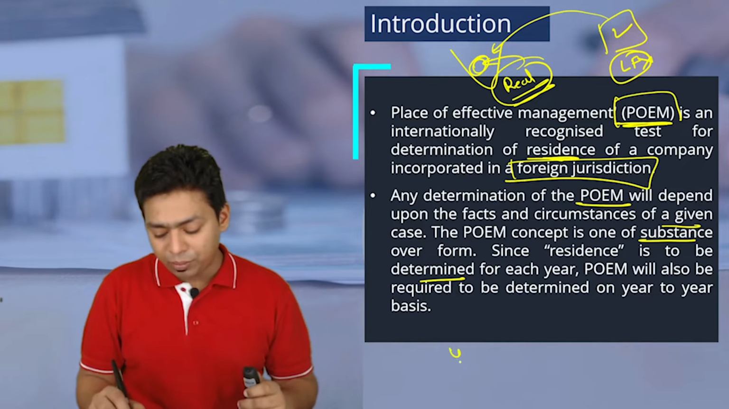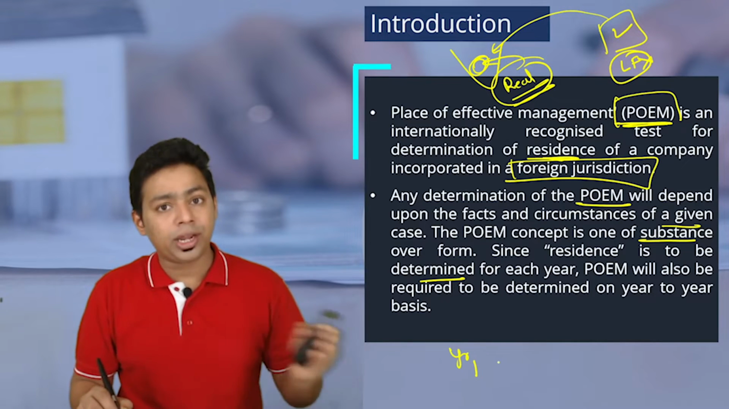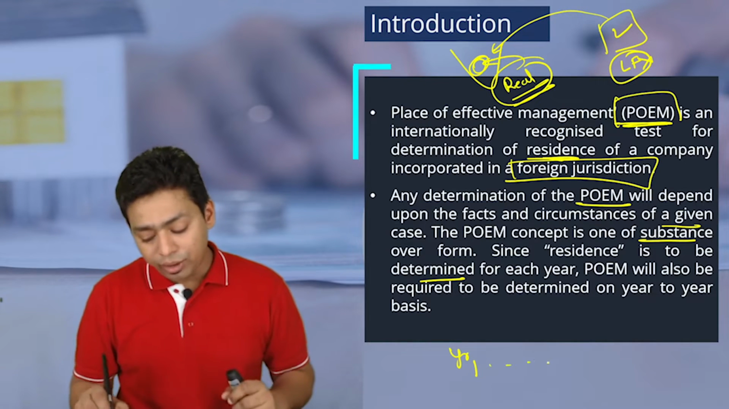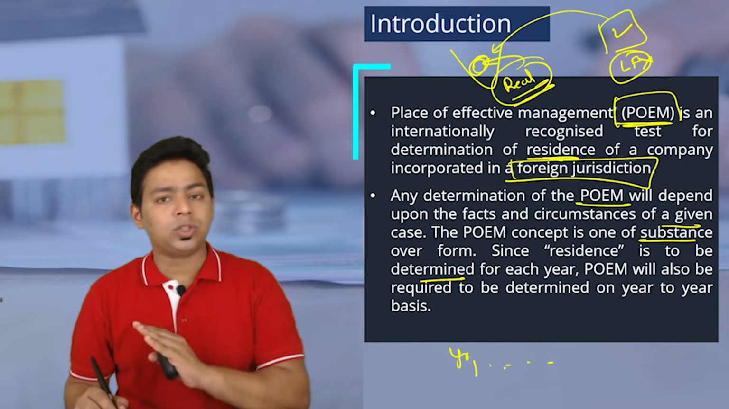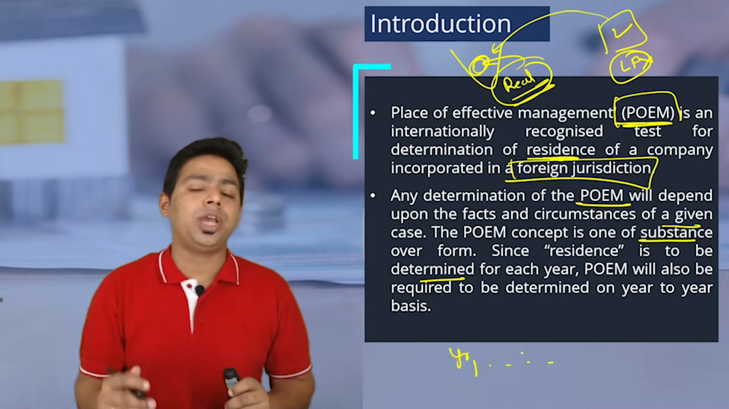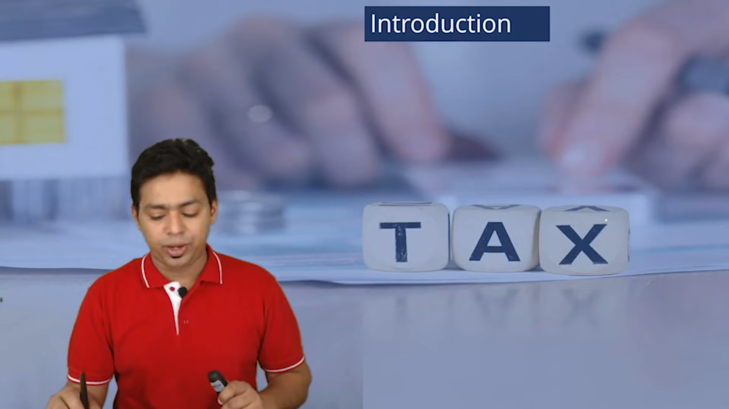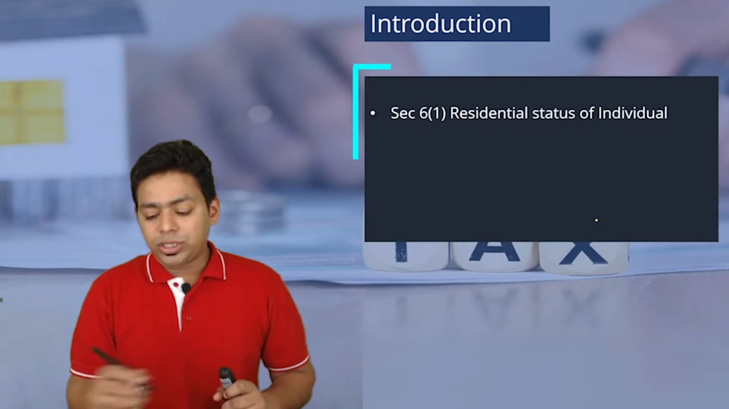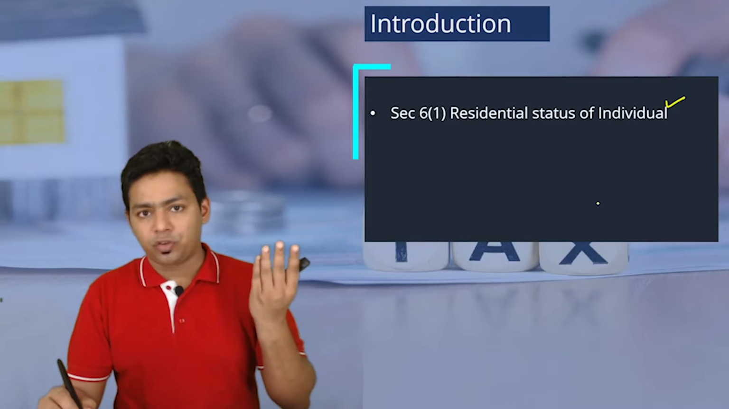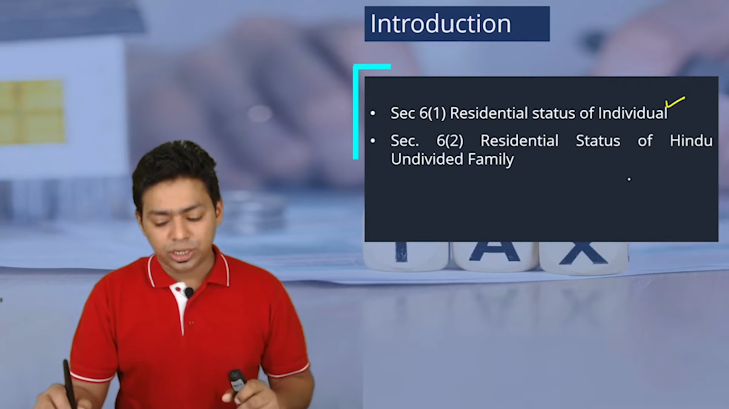You cannot say that if a foreign company becomes a resident in year 1, every year it will become a resident. No, it's not like that. Every year we have to check whether the POEM is located in India or not in India for a foreign company. Now section 6.1 talks about residential status of individual, already dealt with in the residential chapter.